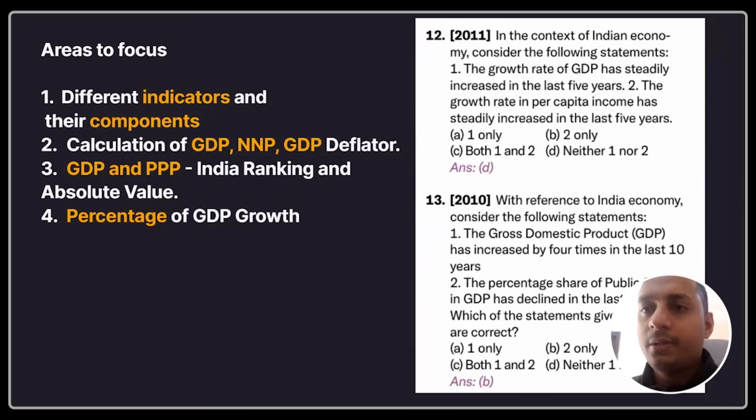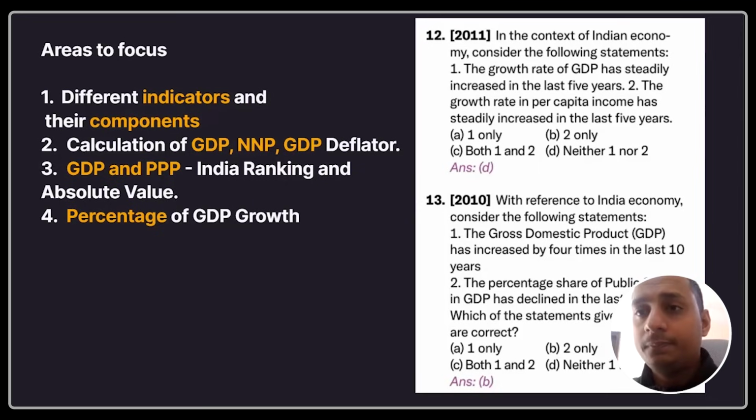In our first exam, you will mostly find questions from these. What comes in GDP? What comes in national income? All these very conceptual questions. It's a beautiful question paper. Different indicators: GDP, GNP, NNP, NNP at factor cost, NNP at market price. How do we get NNP at market price from NNP at factor cost? All this you need to have clear-cut clarity. Calculations of GDP in different methods: expenditure method, production method, all these different methods. GDP deflator, how do you calculate the same?